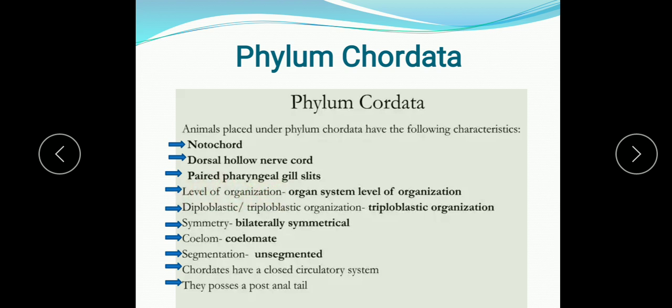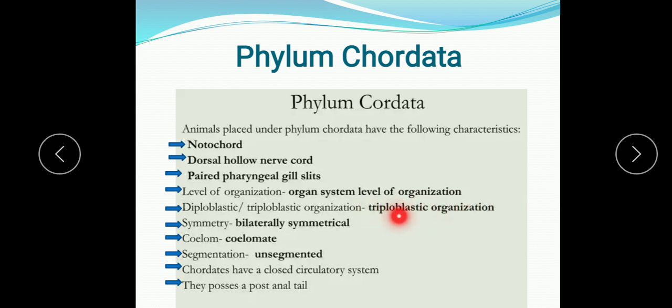Level of organization: they show organ system level of organization. Organ systems like the respiratory system and digestive system have all the organs in them, and all these organs together are responsible for performing a particular function like digestion or respiration. Like for digestion there is the digestive system, for respiration there is the respiratory system. Then diploblastic or triploblastic organization: they show triploblastic organization.